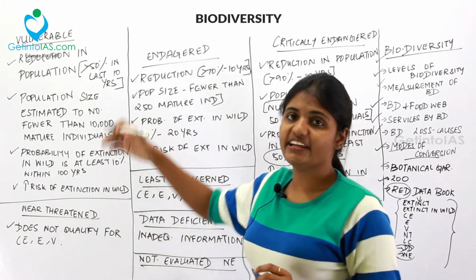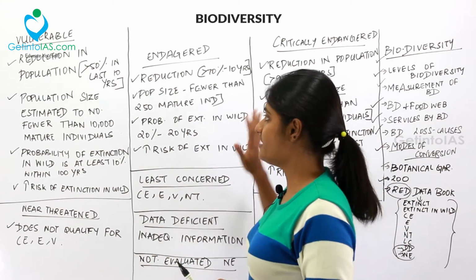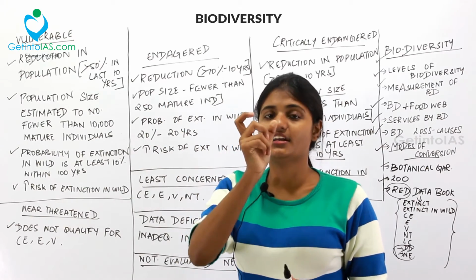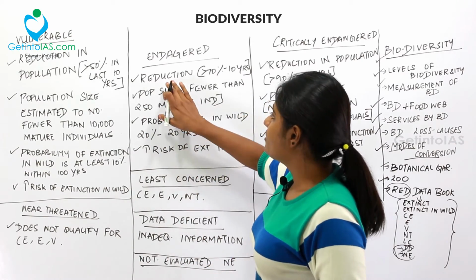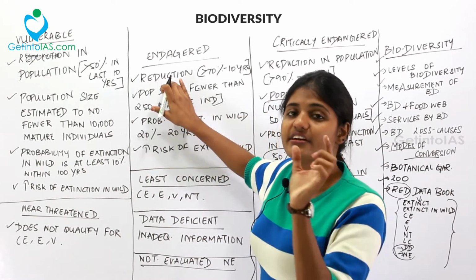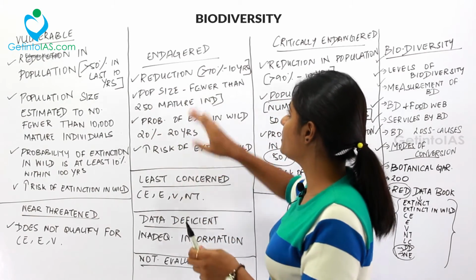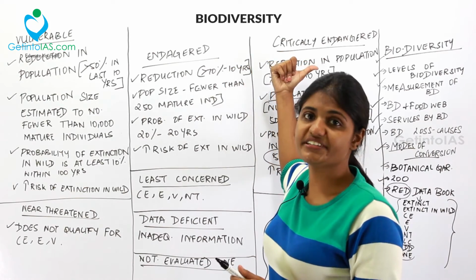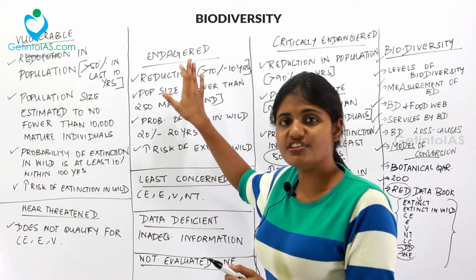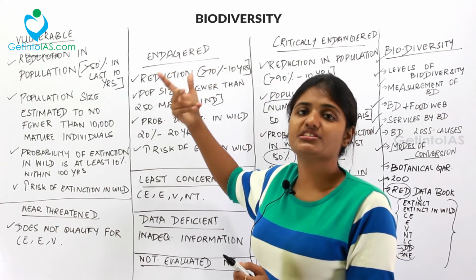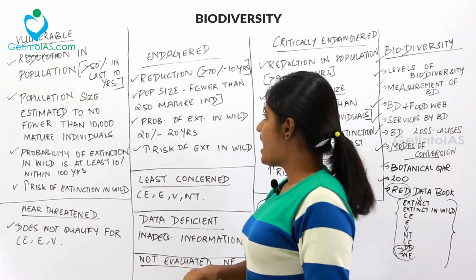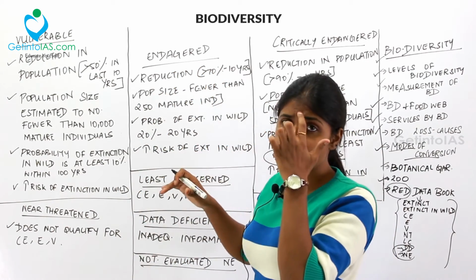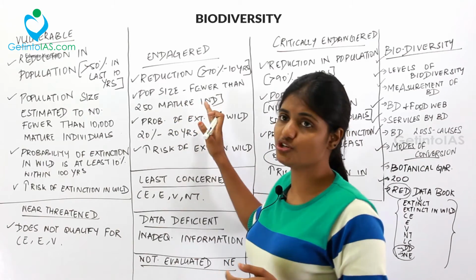The next thing is endangered. So what is endangered? Same points you repeat for this, but the numbers will vary. First thing is reduction in population. Reduction in population will be more than 70% in 10 years. For critically endangered, it was 90% in 10 years. For this, it is more than 70% in 10 years. And then the population size is fewer than 250 mature individuals.